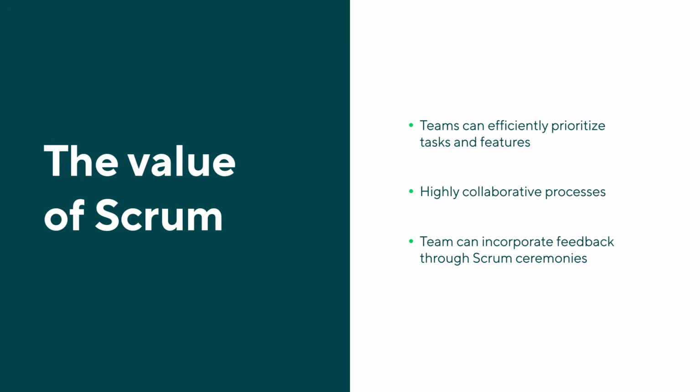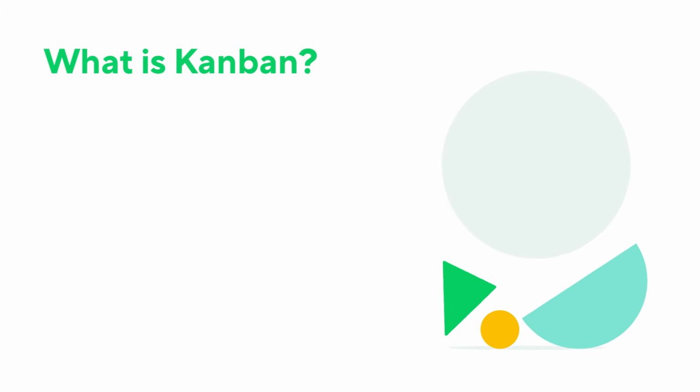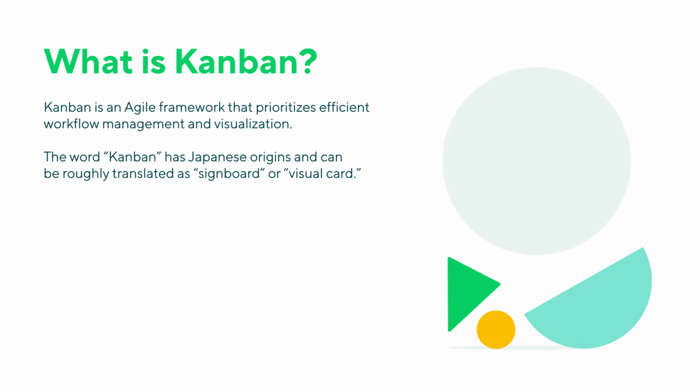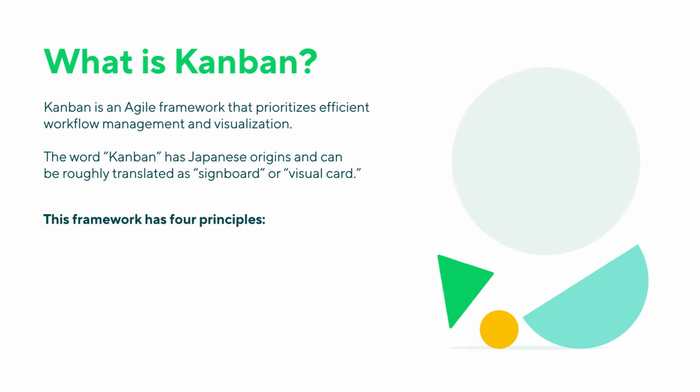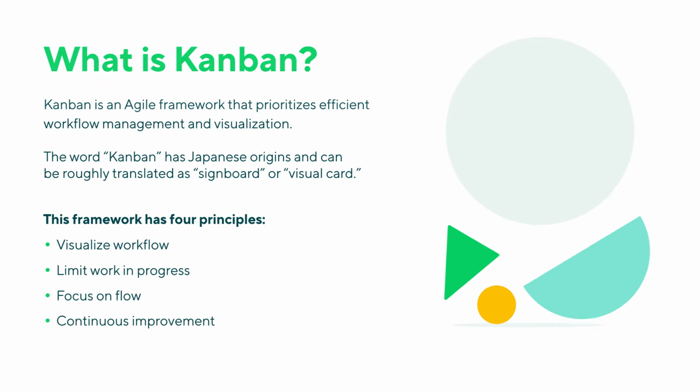Let's explore the basics of Kanban. Unlike Agile Scrum, Kanban does not place emphasis on roles and ceremonies. Instead, Kanban is a framework that prioritizes efficient workflow management and visualization. The word Kanban has Japanese origins and can be roughly translated as signboard or visual card. Popularized by Japanese auto manufacturer Toyota in the 1940s, this framework has 4 principles: visualize workflow, limit work in progress, focus on flow, and continuous improvement.